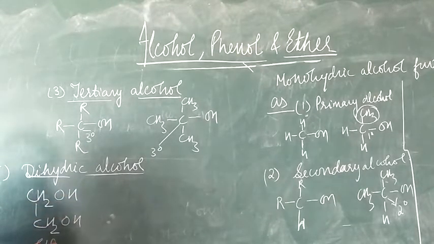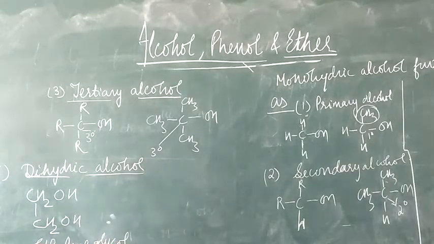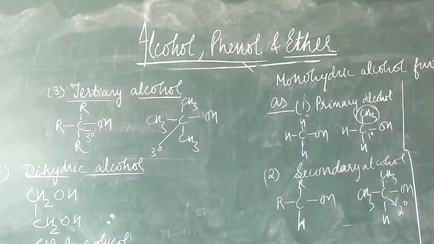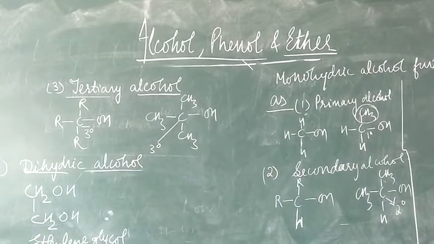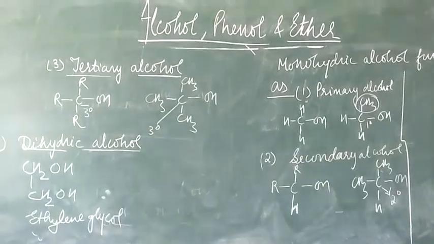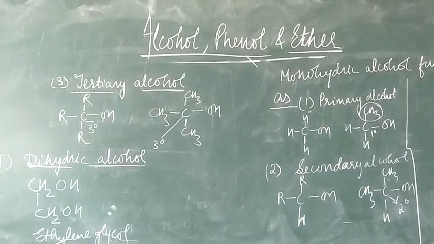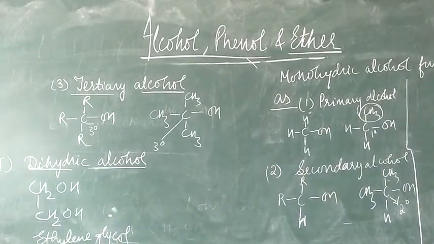Right? This is the example of ethylene glycol, that is CH2OH, CH2OH, and here the number of hydroxy groups attached to the carbon chain is how much? It is 2. That's why it is dihydric alcohol.